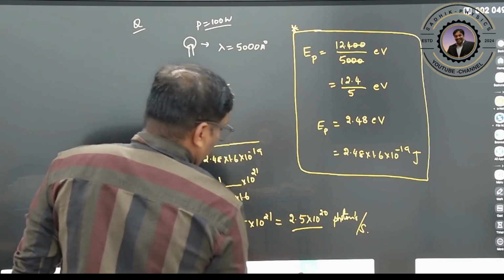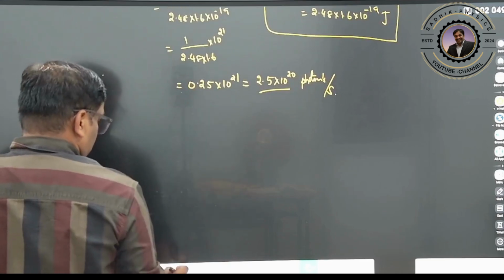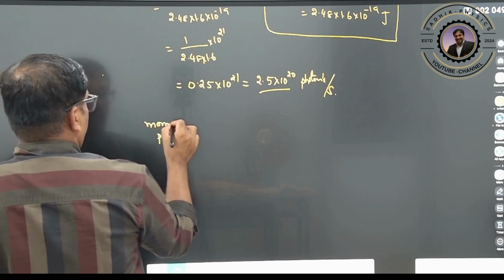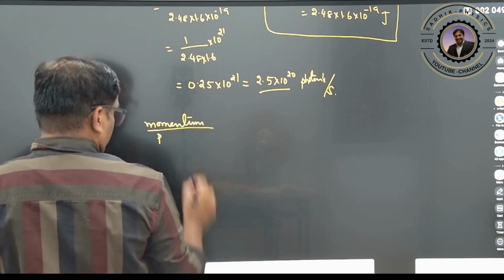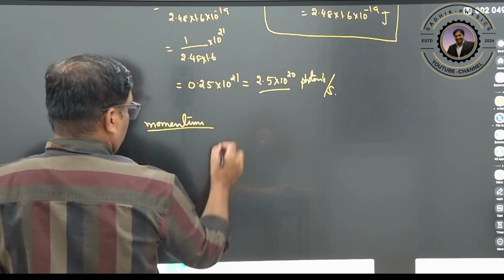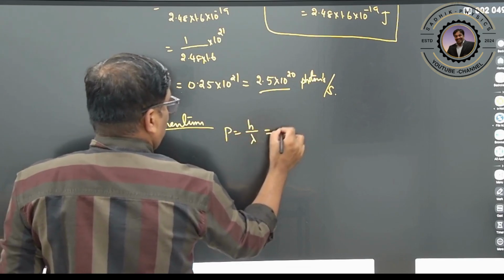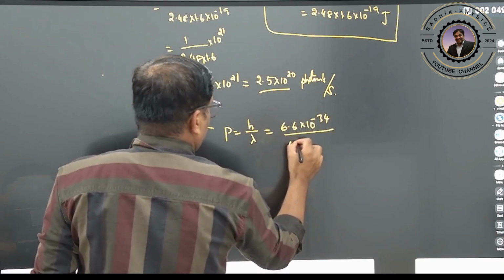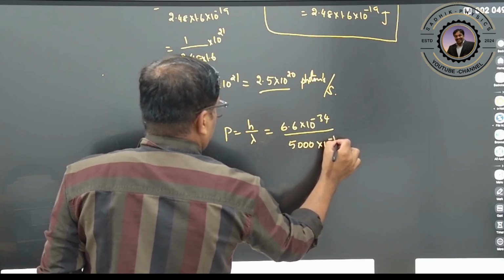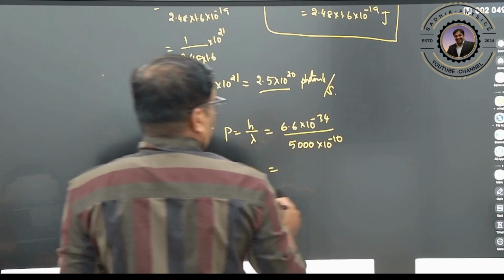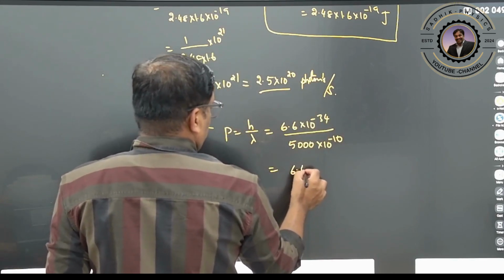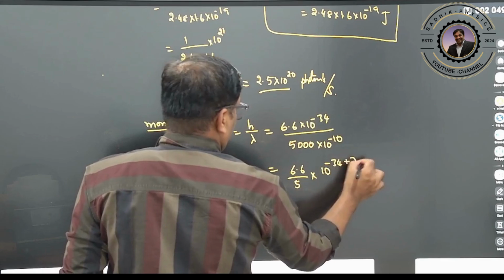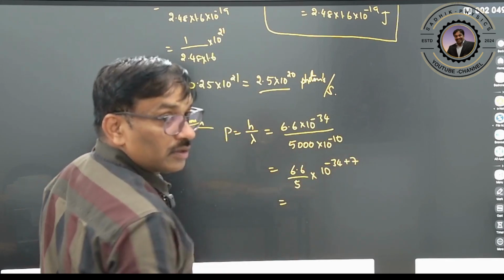Even sometimes you can calculate the momentum of the photon. What is the momentum of the photon now? Here p is equal to h by lambda. h is 6.6 into 10 to the power of minus 34. The wavelength is 5000 Angstrom, that is 10 to the power of minus 10, so therefore here you can take 10 to the power of minus 7. Therefore 6.6 divided by 5, and this is minus 34 plus 7. Clear?